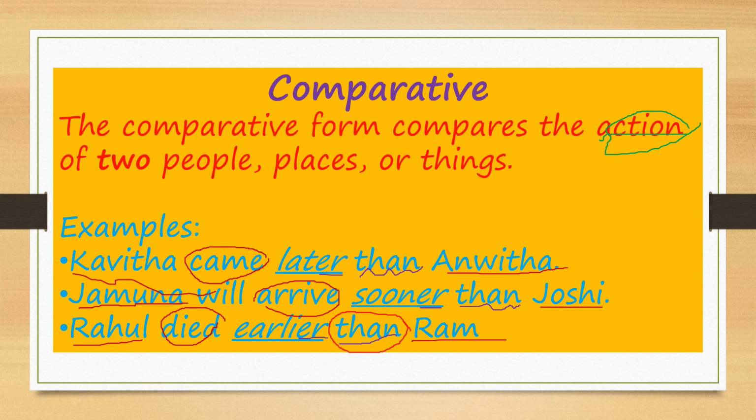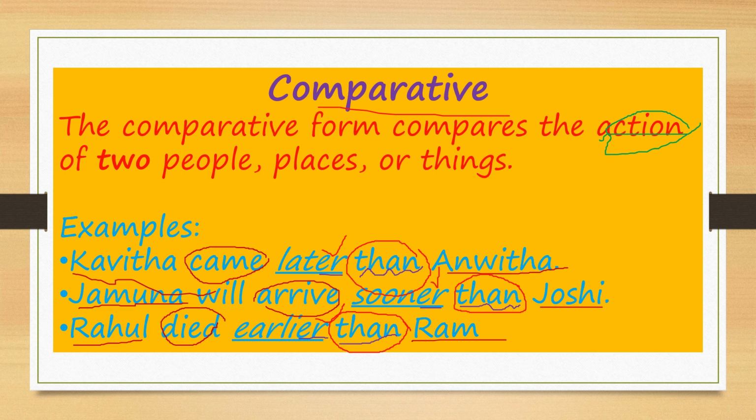After the comparison, we added er. We added er at the end of the verb action, and we use than in the sentence. So that is comparative. Comparative is only between two people's actions, right? We go for the next one, then superlative.